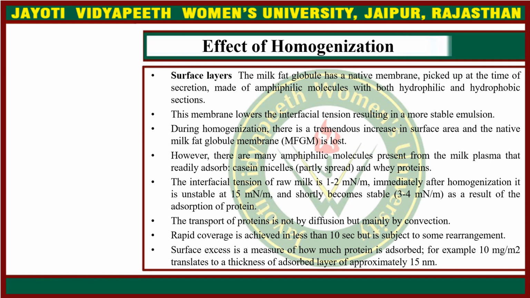The interfacial tension of raw milk is 1 to 2 millinewton per meter, and immediately after homogenization it is unstable at 15 and shortly becomes stable at 3 to 4 as a result of the adsorption of protein. The transport of the proteins is not by diffusion but mainly by convection, and rapid coverage is achieved in less than 10 seconds but is subject to some rearrangement. Surface excess is a measure of how much protein is adsorbed. For example, 10 milligrams per square meter translates to a thickness of adsorbed layer of approximately 15 nanometers.